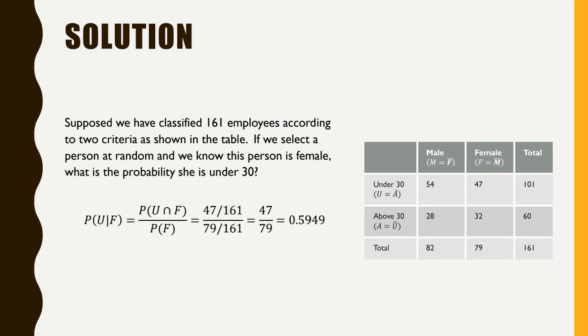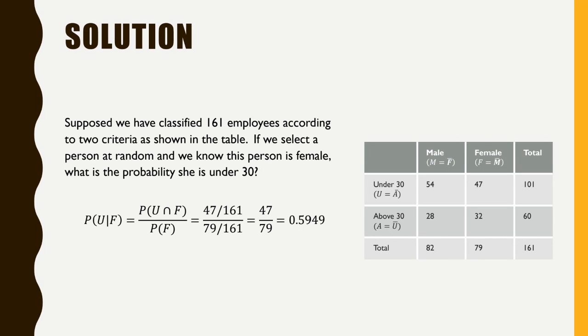So we call it a conditional probability. This is the formula: probability of U intersection F divided by probability of F. So what is U intersection F? It should be available in U and also F. If you see the table, U and also F is 47.